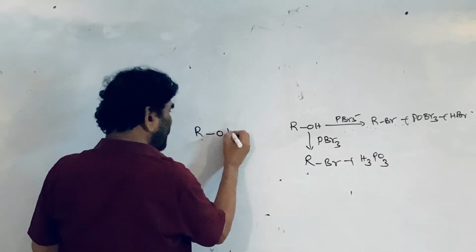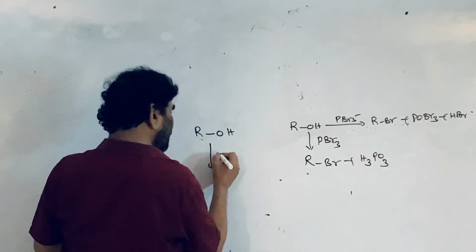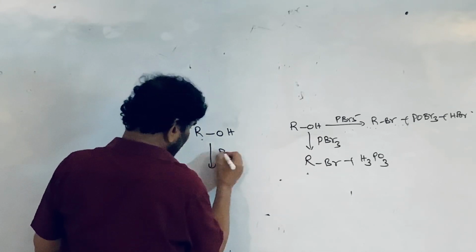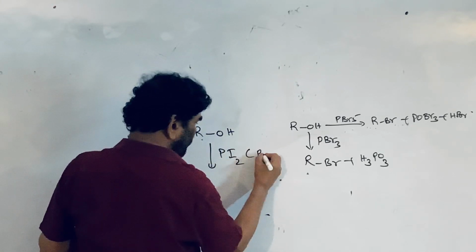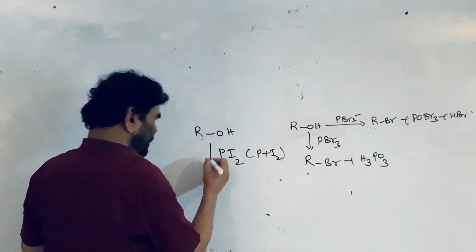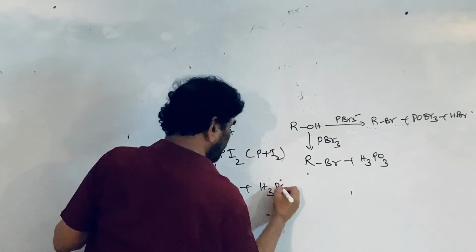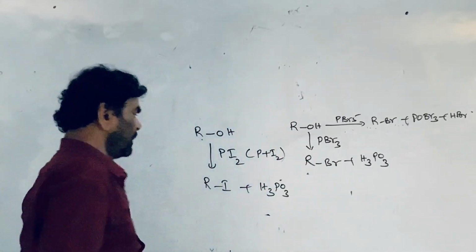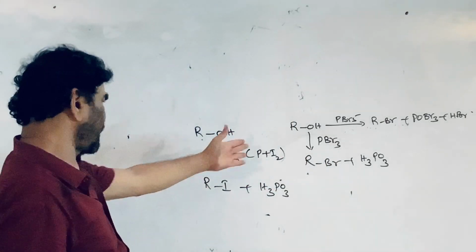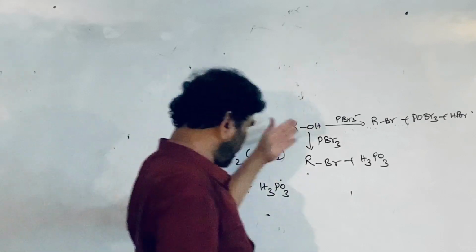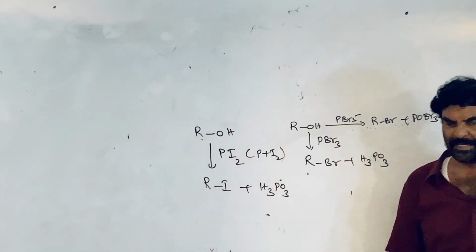Alcohol on treatment with PI5 is not possible, as it is unstable. PI3 is nothing but phosphorus plus iodine. Phosphorus triiodide gives RI, and H3PO3 is formed as the byproduct. No HBr, no HI, nothing. This is the chemistry related to the phosphorus halides.